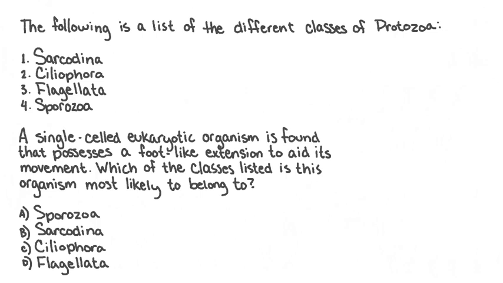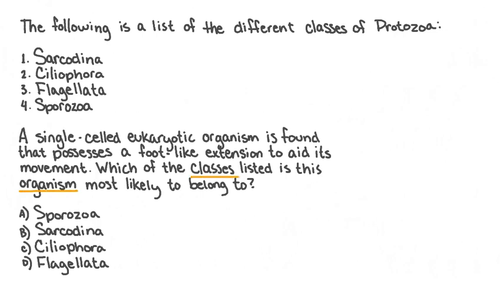A single-celled eukaryotic organism is found that possesses a foot-like extension to aid its movement. Which of the classes listed is this organism most likely to belong to? A. Sporozoa. B. Sarcodina. C. Ciliophora. Or D. Flagellata.